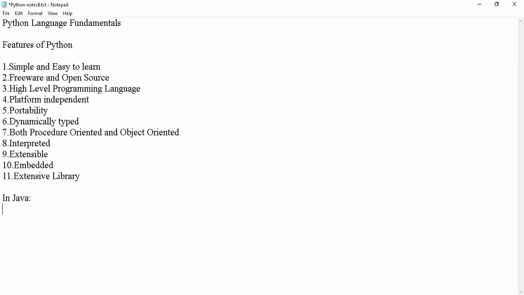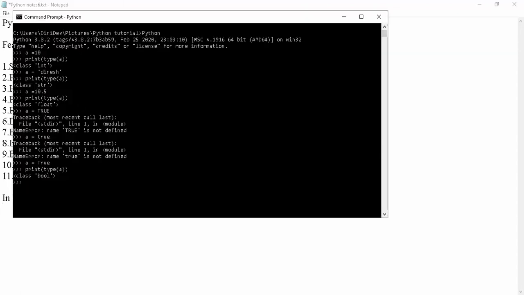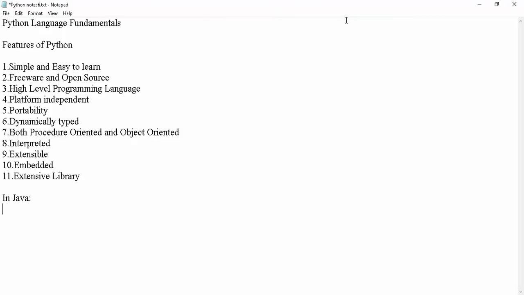But in Python, if you declare a = 10, it will take it as an integer. If a equals any string, a = hi, it will take it as a string. Like I showed in some examples, right? It took everything as a variable. You no need to declare, and it will override the int type with string or any other type. This is more flexible for programmers. So that is why it is a dynamically typed programming language.